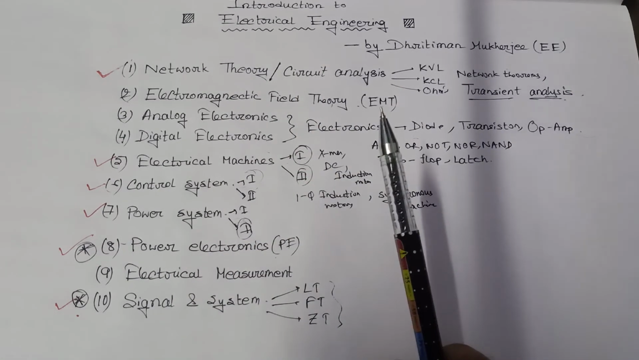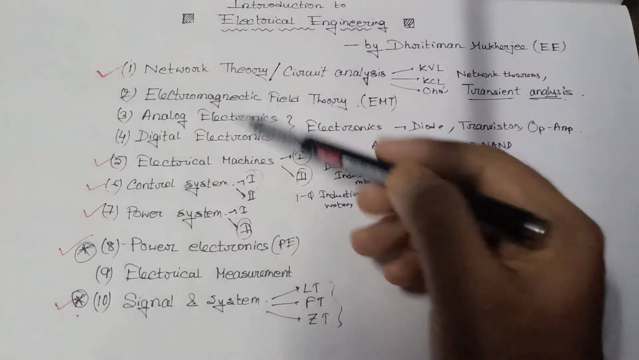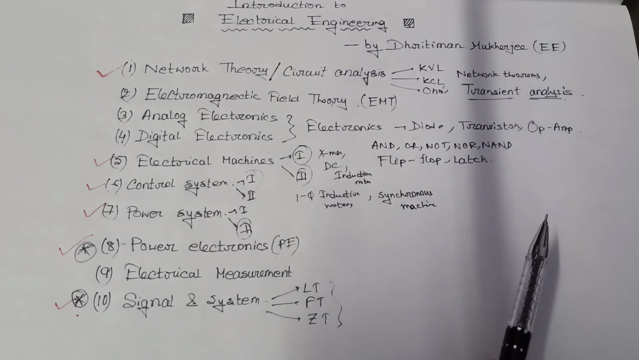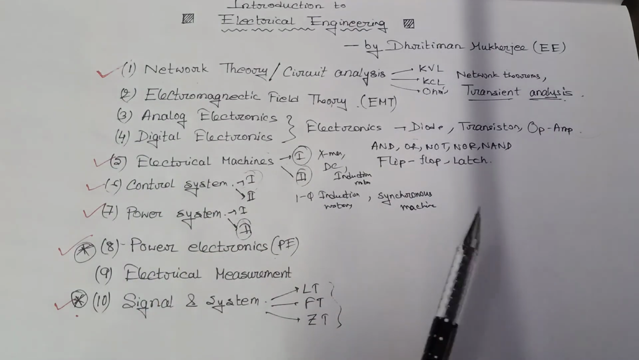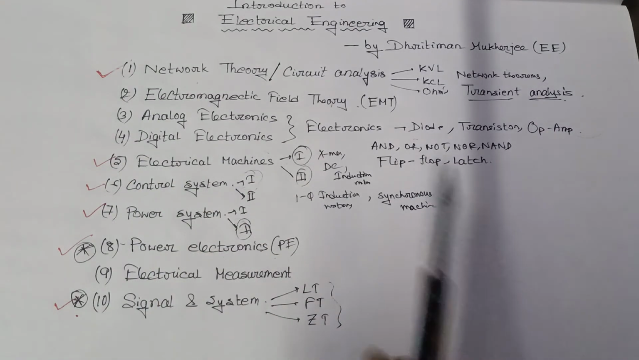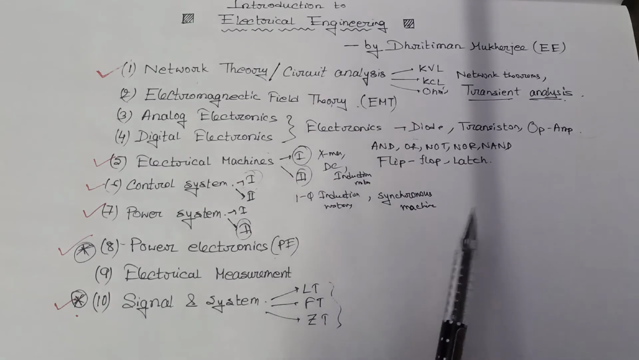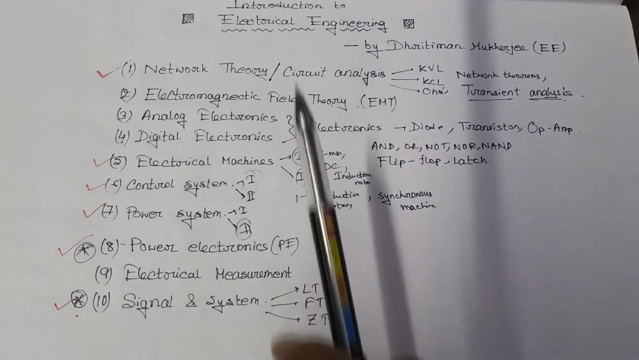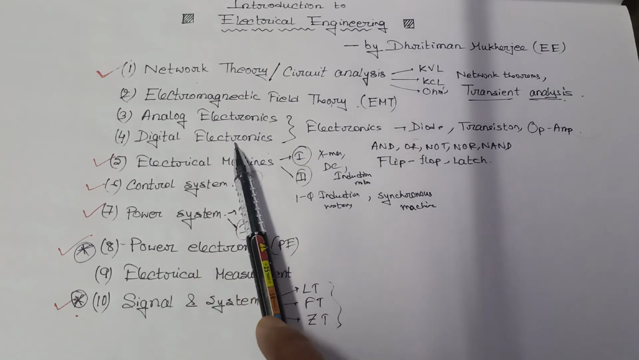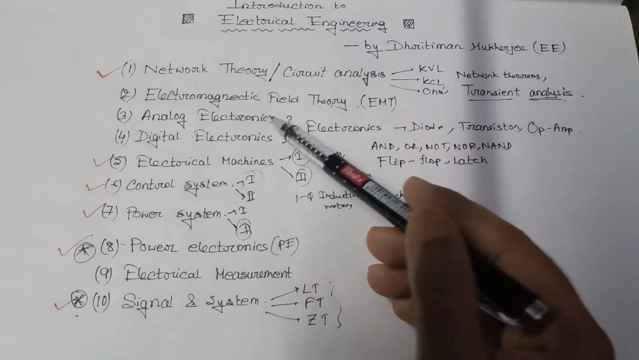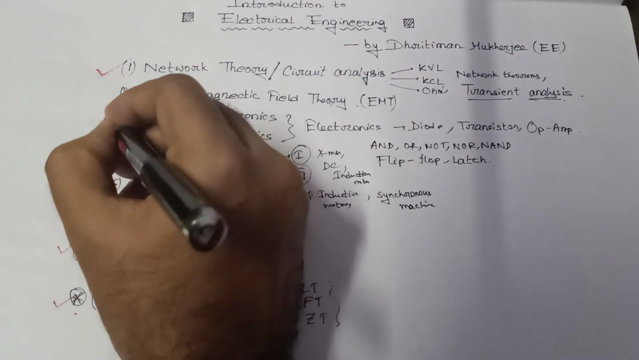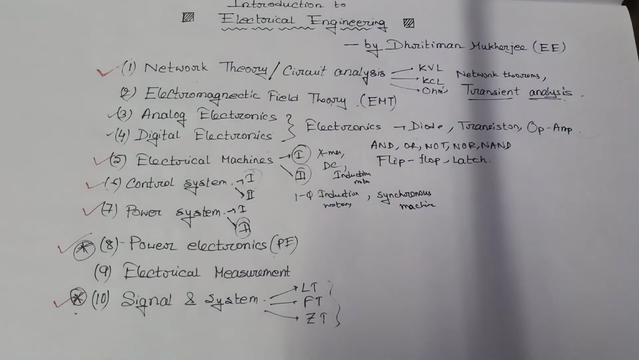And one more thing, I'm not saying that you shouldn't cover these subjects. No, I'm just saying that if you want to sit for GATE, then you should have a better idea about these subjects. After completing these 6 subjects, focus on the other subjects like electromagnetic theory, analog electronics, digital electronics, and electrical measurement. And again, I'm saying these 2 subjects are also very important.